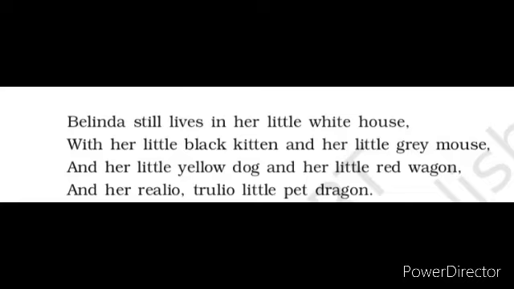"Belinda still lives in her little white house, with her little black kitten and her little grey mouse, and her little yellow dog and her little red wagon, and her really truly little pet dragon." Here Belinda still lives in the same house with her pets. Which are the pets? A black kitten named Ink, a mouse named Blink, a dog named Mustard and the dragon named Custard. And she also has a red vehicle for travel.